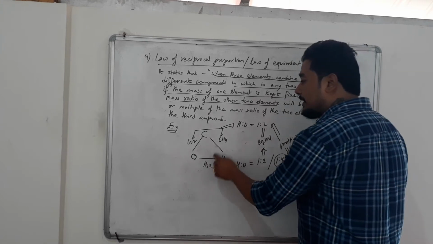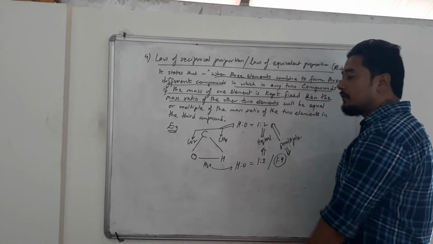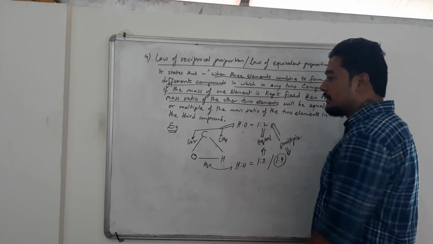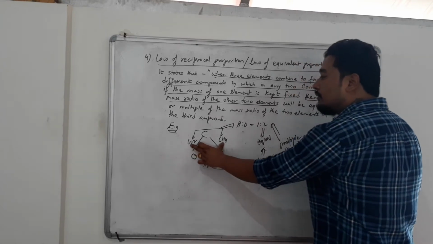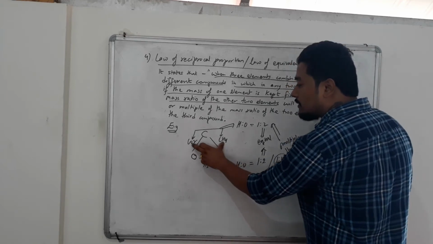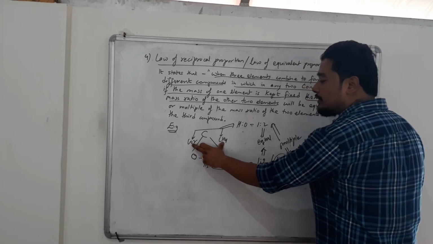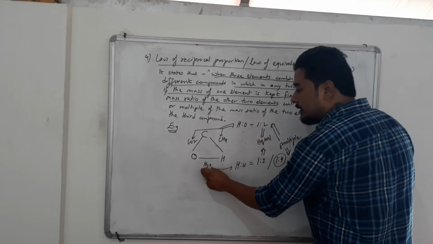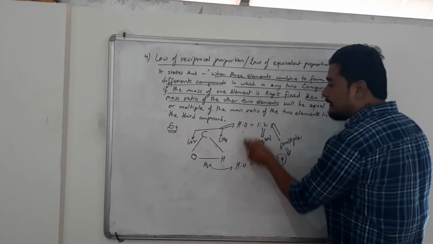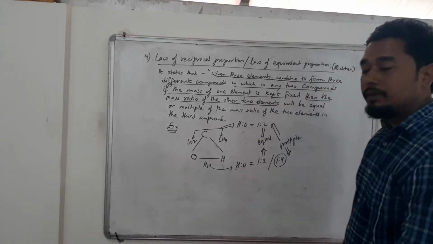Okay, and they combine to form three different compounds. In these three different compounds, you have to choose any two compounds. If I choose these two compounds, who is common? Carbon. You have to keep it fixed. Then you get the ratio of hydrogen and oxygen from these two compounds. Then you compare that same ratio with the ratio in the third compound. And if these two ratios come equal or multiple, then the law is proved.